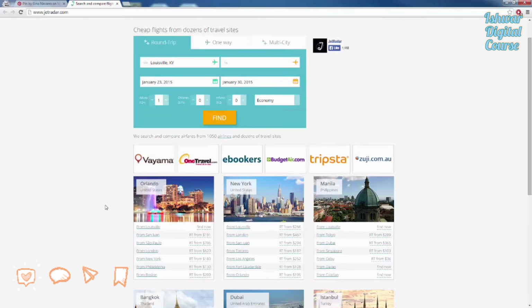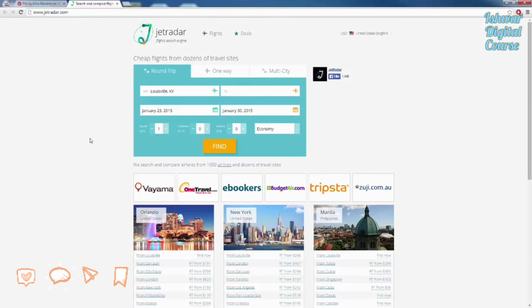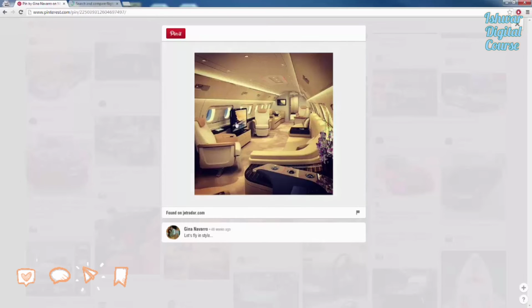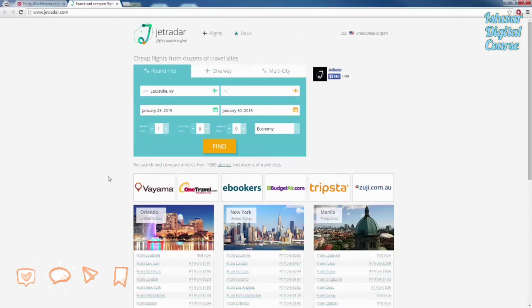And it actually looks like this website is kind of using the method that I'm talking about right now, because this is actually a website where you book flights. So what they do is they post this cool little image here. People are going to click on it because they want to see more images like this, and it's going to redirect them to this website. And now they have Jetradar in the back of their mind when they are looking to book a flight from somewhere.